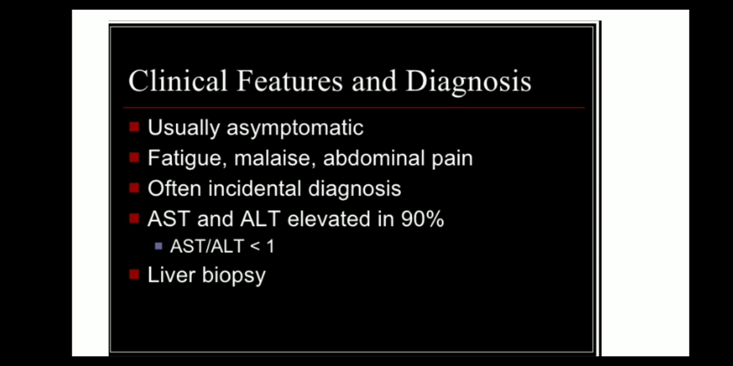How do these patients usually present? Usually they are asymptomatic. They may present with fatigue, malaise, and abdominal pain, or it can be an incidental diagnosis. In these cases, AST and ALT, that is aspartate transaminase and alanine transaminase, may be elevated in more than 90% of cases. Liver biopsy does not play much of an important role.